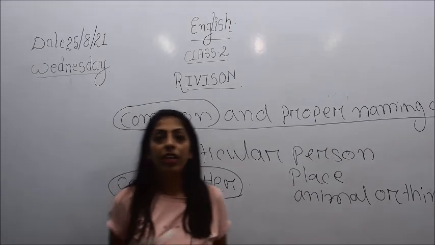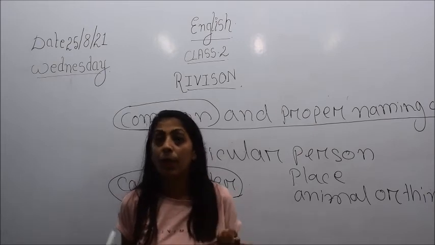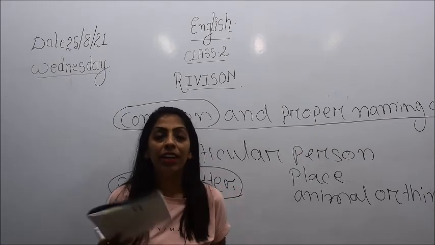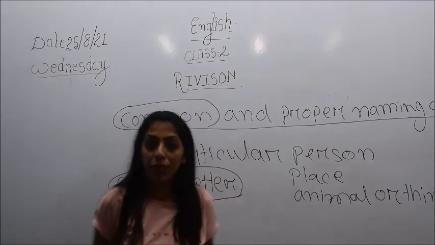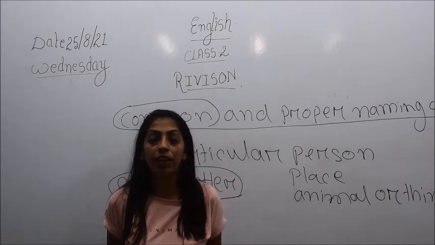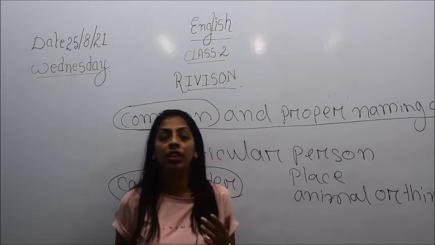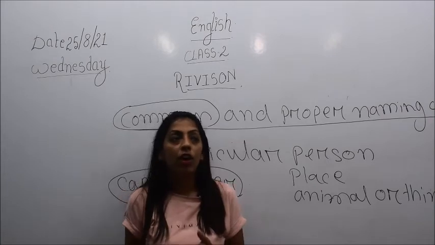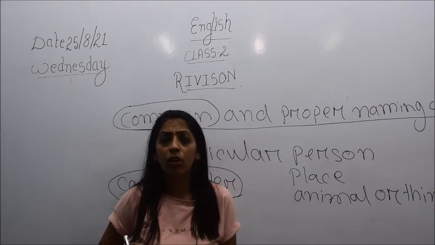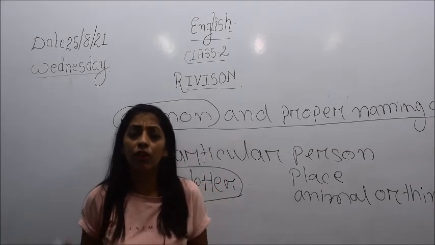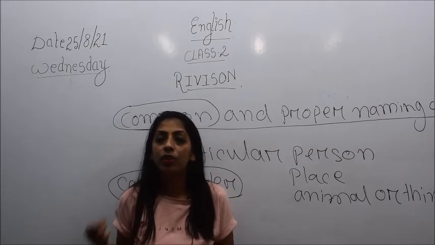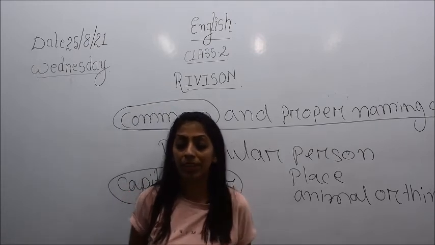Whether it be the name of a person, or the days of a week, or the months of a year, or the name of any country, continent, ocean or rivers, it always begins with a capital letter.